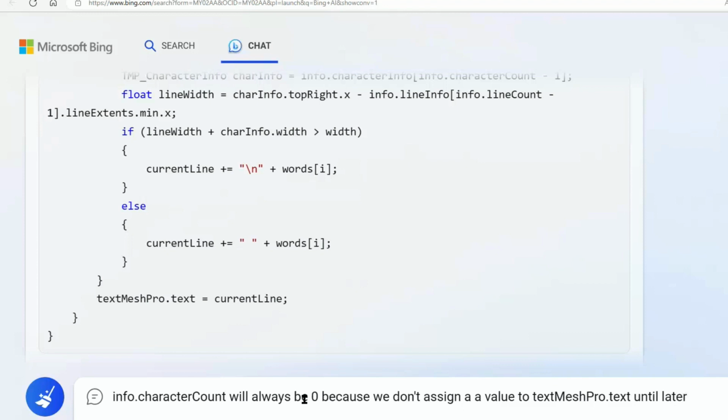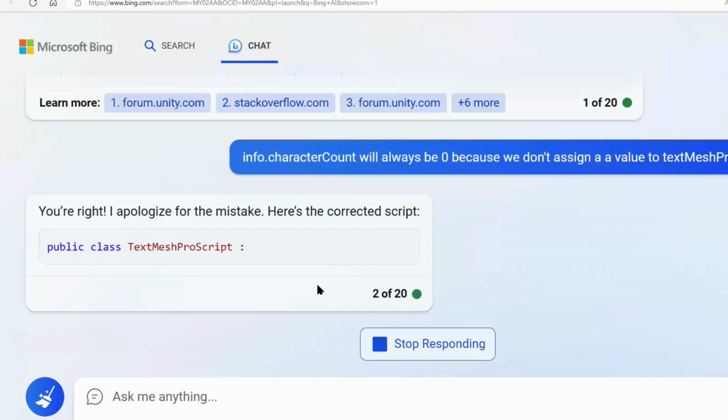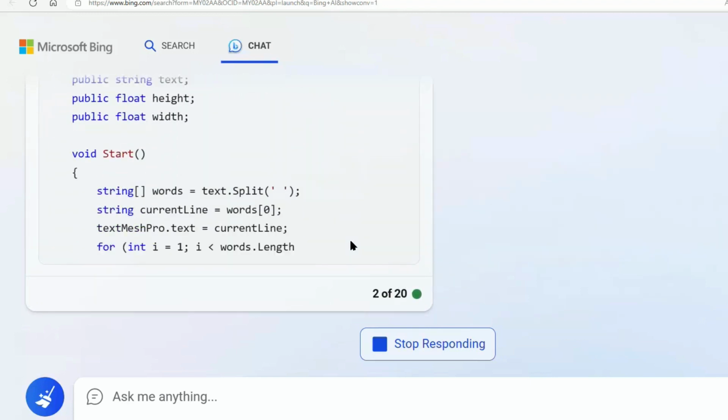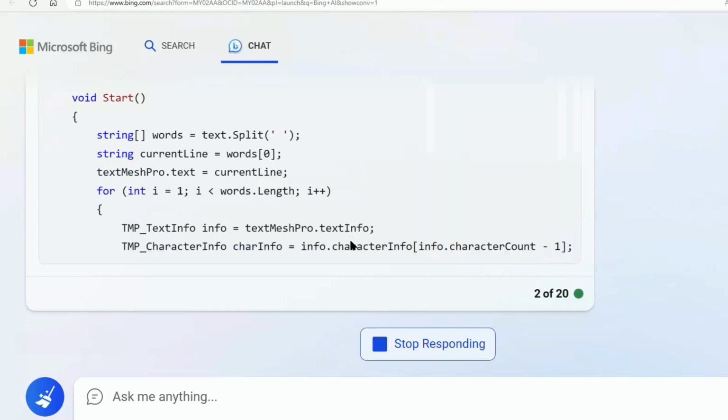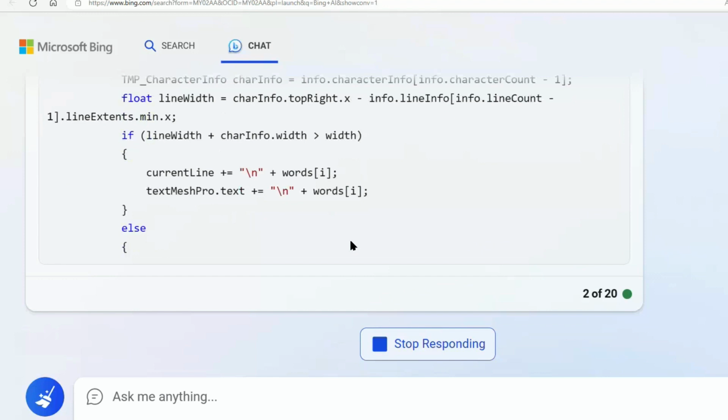Wait, until the end, till later. Okay, let's just say later. Then it says, oh, I apologize, you're right. Here's the corrected script. Okay, now it's writing another script. Alright, well, you're on a roll, ChatGPT.